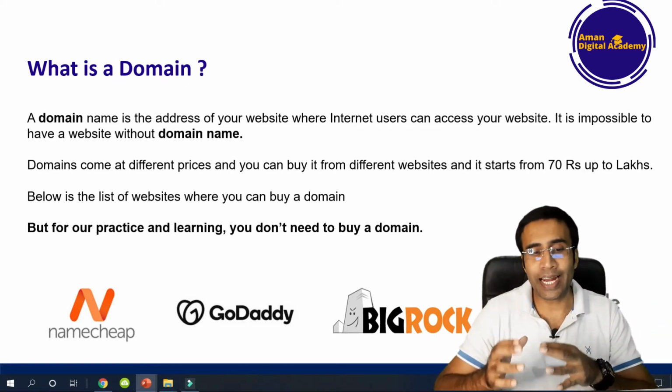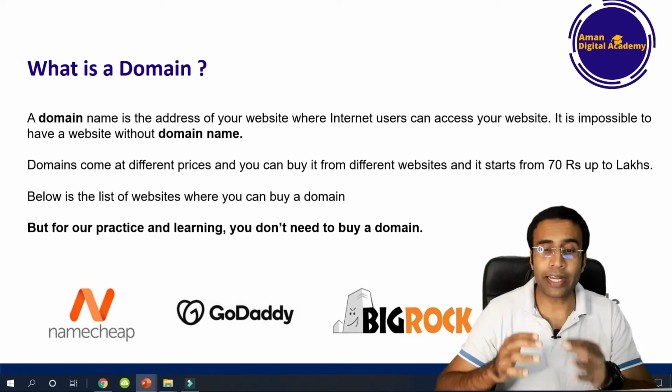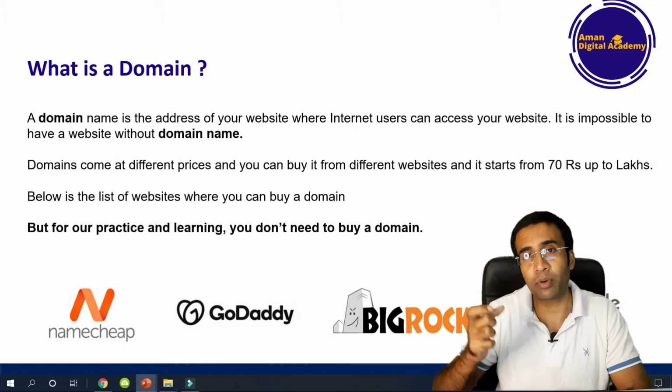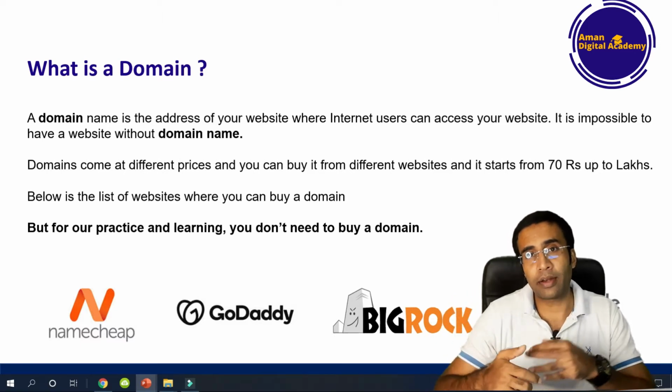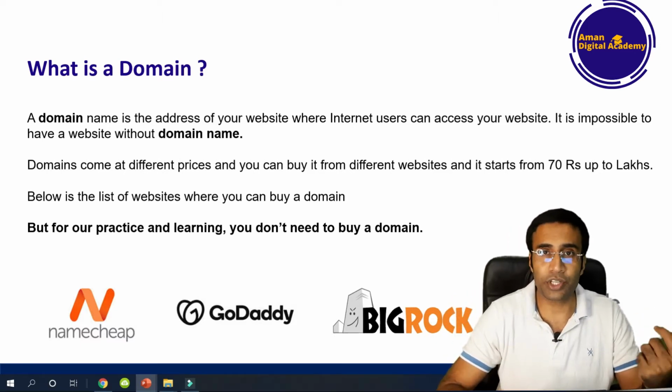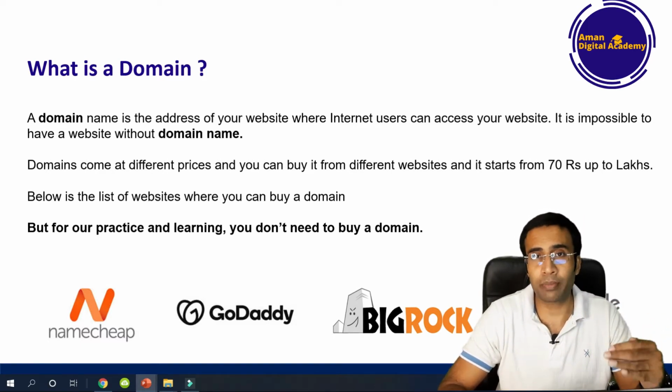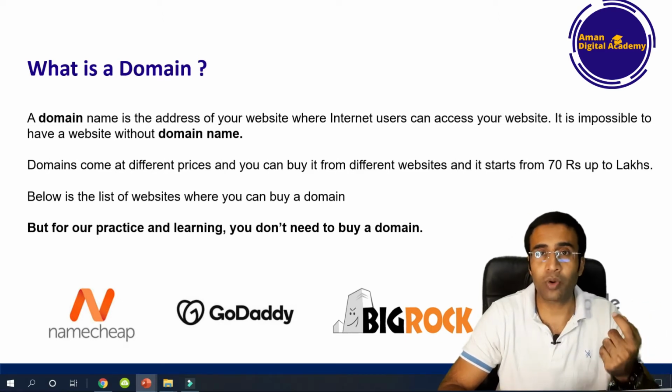A domain name is the address of a website where an internet user can access your website. Using your domain name, anyone can put it in a Google search engine and search for your website. It is impossible to have a website without a domain. You need a domain for creating the website.